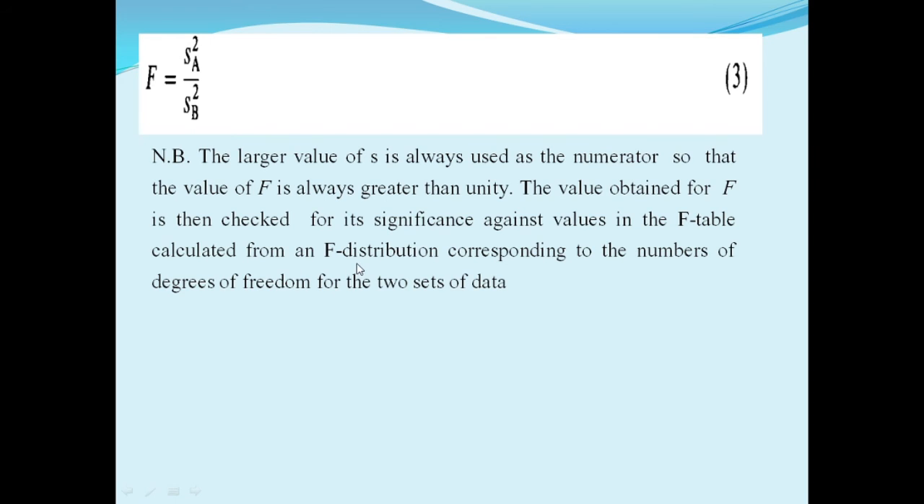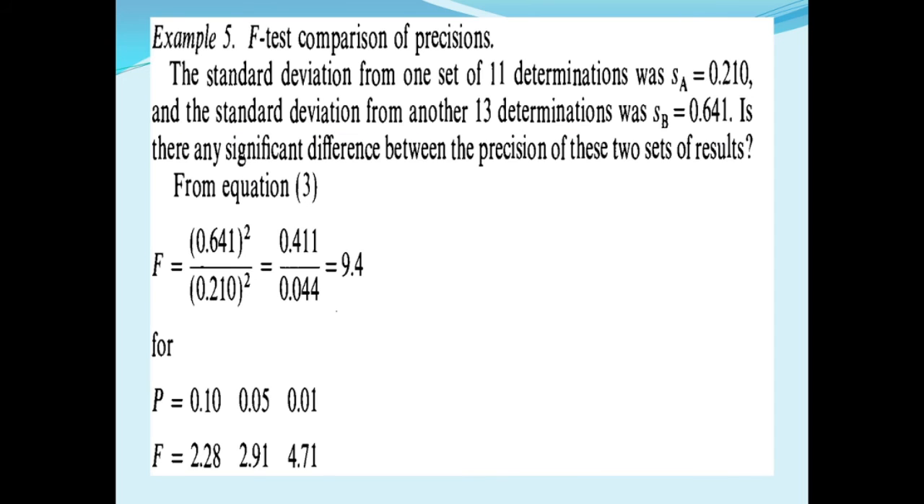This value from the F table is calculated from the F distribution corresponding to the number of degrees of freedom for the two sets of data. Here is one example of an F test comparison of precision.